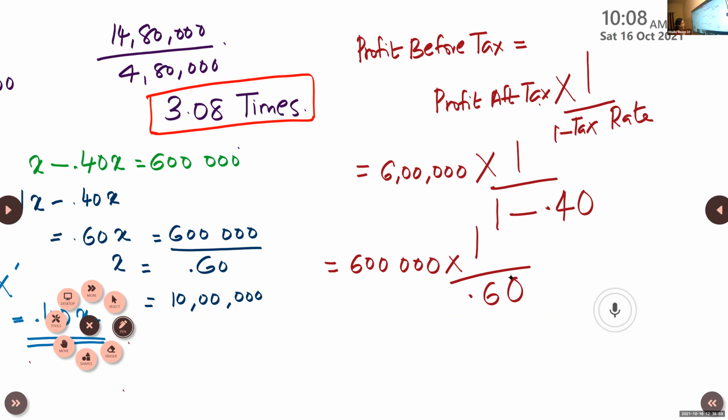Remove the decimals and do the calculation. You get the same 10 lakh. So you can go for either of these. This formula is also important. Please take it down. Profit before tax is equal to profit after tax into 1 by 1 minus tax rate.